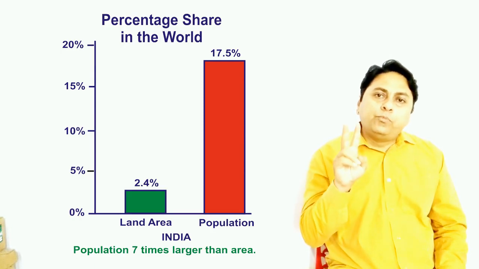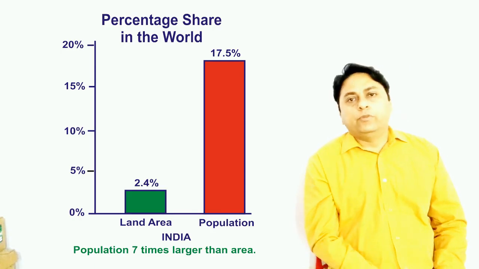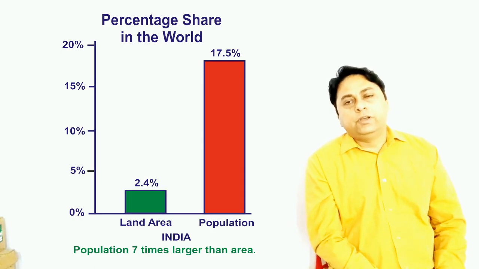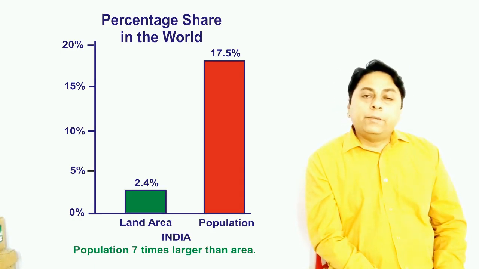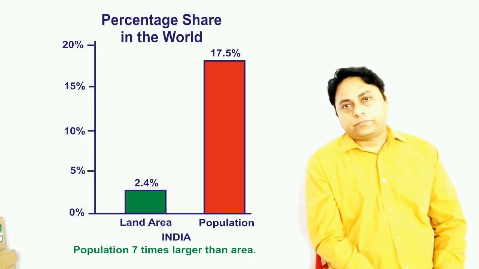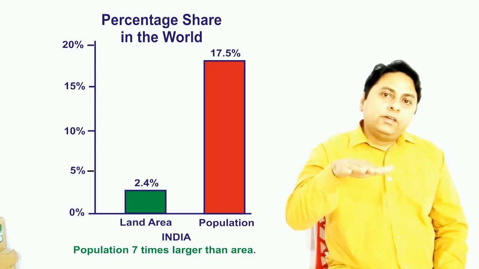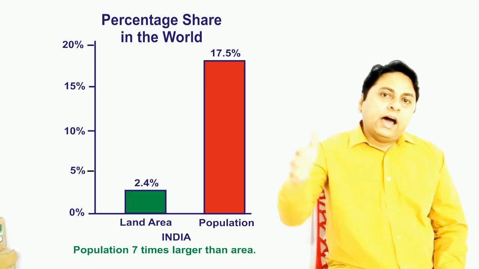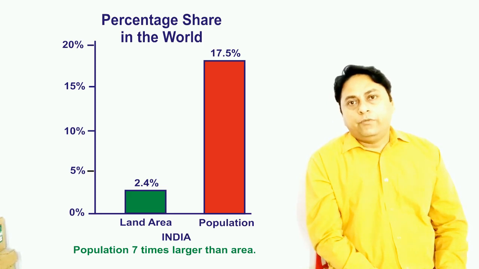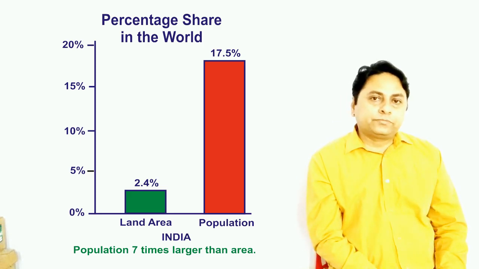India has only 2.4% land area of the total land area of the world, whereas more than 17.5% people are living in our country. So you can see that population is about 7 times larger than its area. We have more population compared to land. So this is all about distribution of population.